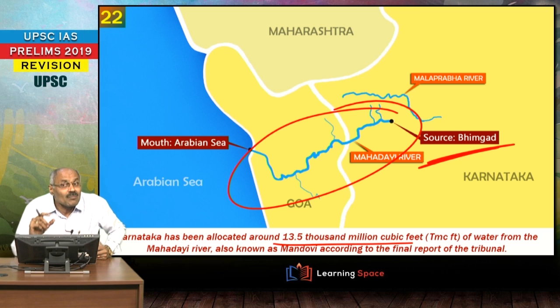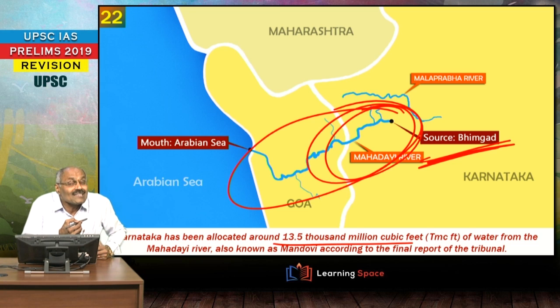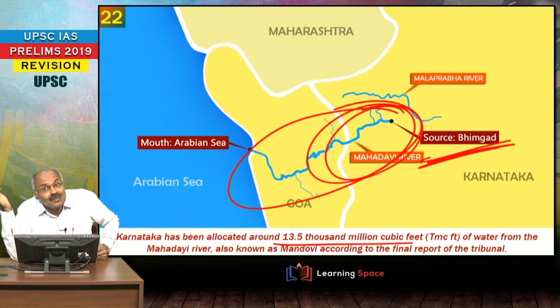This is nothing but the Mandavi river, as it is called in Goa, and it originates at Bhimghat in Karnataka. It is a west flowing river into the Arabian Sea, and Goa is objecting to the transfer of water from this Mandavi river basin to the Malaprabha basin. Malaprabha basin is part of the Krishna river system, so Malaprabha is a tributary of Krishna.